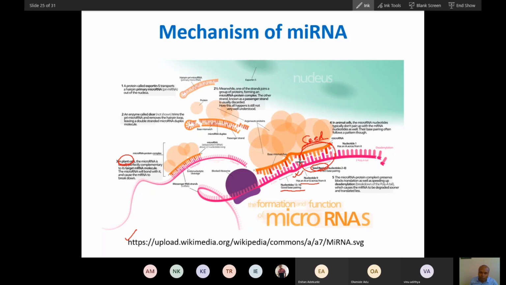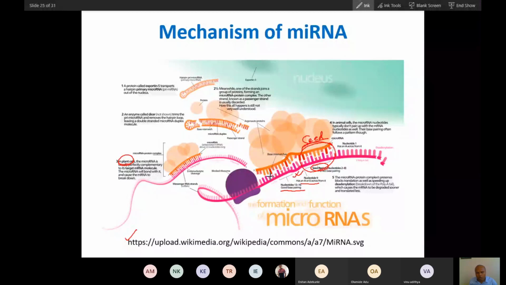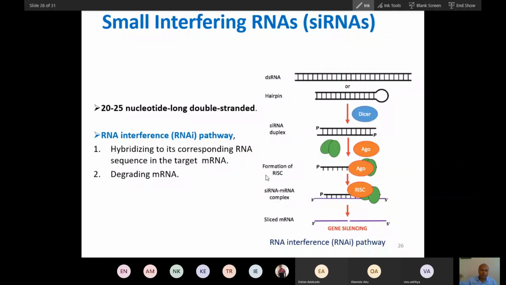So there are three types of regions on the mRNA: the seed region, which has perfect base pairing, then a region with good, fair base pairing that is not perfect, and a region with no base pairing. After pairing like this in plants, there will be lysis, or as I told you, removal of the poly A tail, lysis of this RNA, or inefficient translation. So through these three processes, microRNA will inhibit protein synthesis.